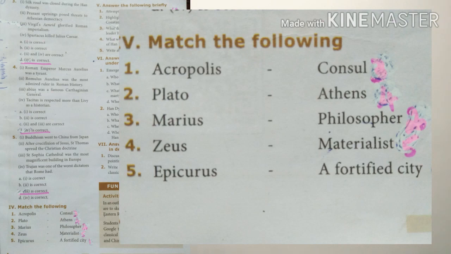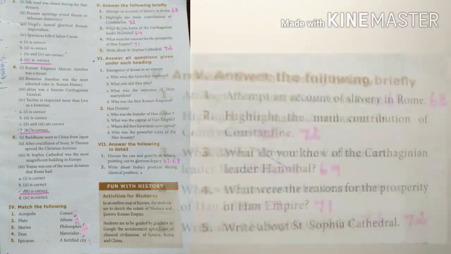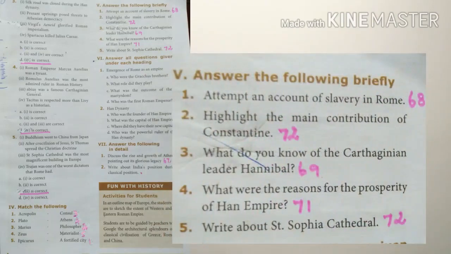Now go to Roman number 5, answer the following briefly. First question answer is in page number 68. Second answer is in page number 72. Third answer is in page number 69. And the fourth answer 71. And the fifth answer 72.